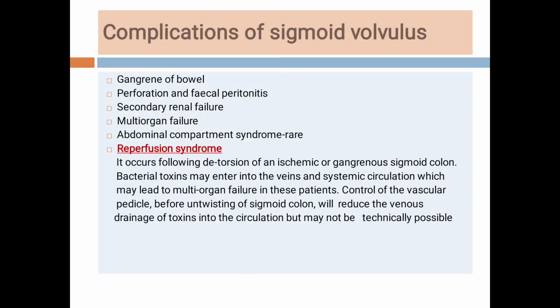Now the complications of the sigmoid volvulus. So what will happen if we don't treat the volvulus? As you know, this is a closed loop obstruction. So it will lead to the gangrene of the bowel, and after gangrene there is perforation and fecal peritonitis. And because of translocation of the bacteria and the toxins, it leads to secondary renal failure and multi-organ failure. But in rare cases, abdominal compartment syndrome is also seen in patients with sigmoid volvulus.